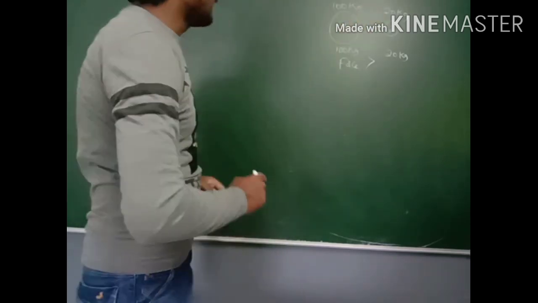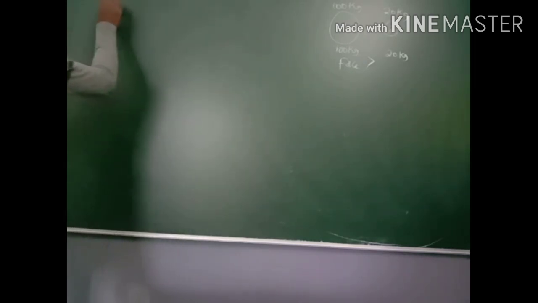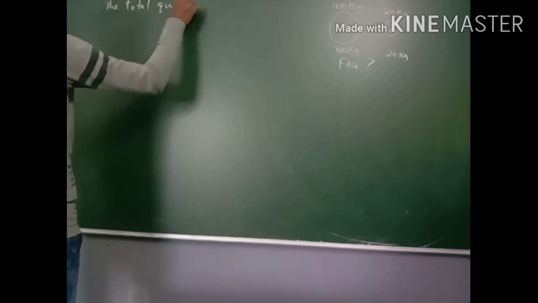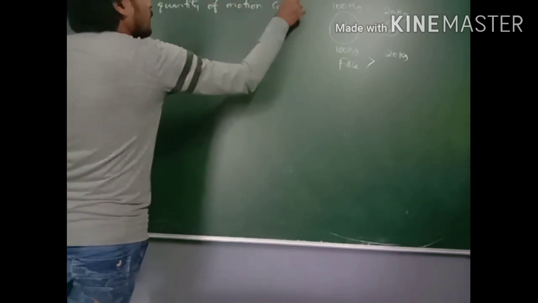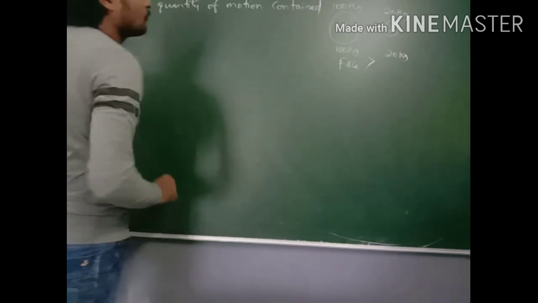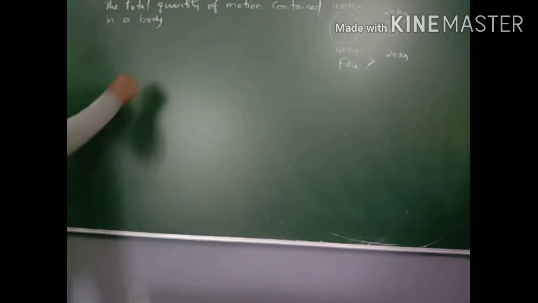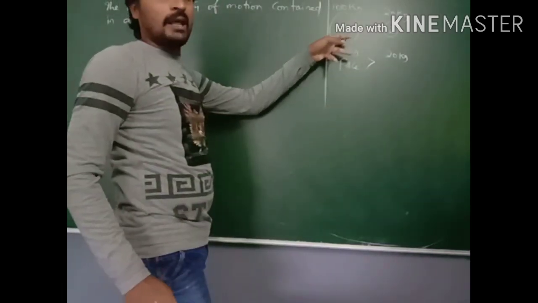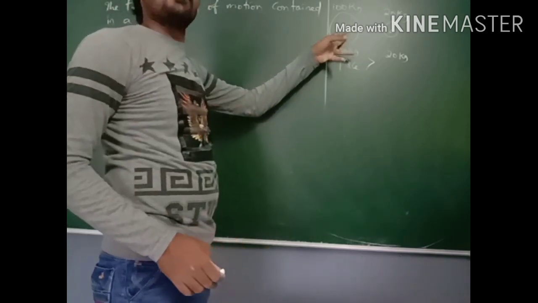So from this we can define linear momentum as the total quantity of motion contained in a body. A body has its mass, and if the body is in motion, it possesses some velocity.